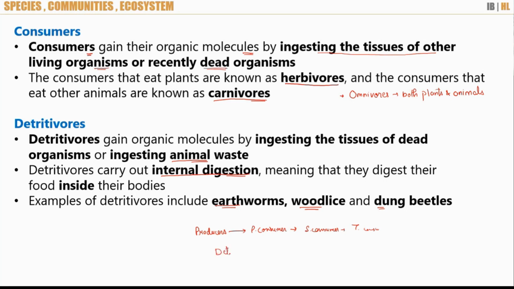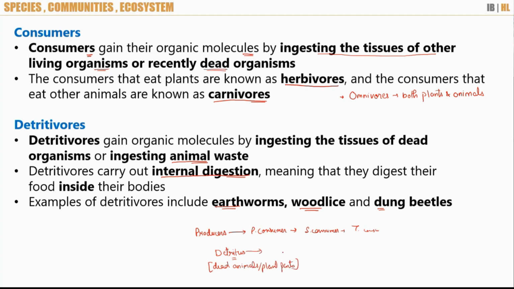That is called detritus. What is detritus? Dead animal or plant parts. Now, they are eaten by whom? They are eaten by detritivores.